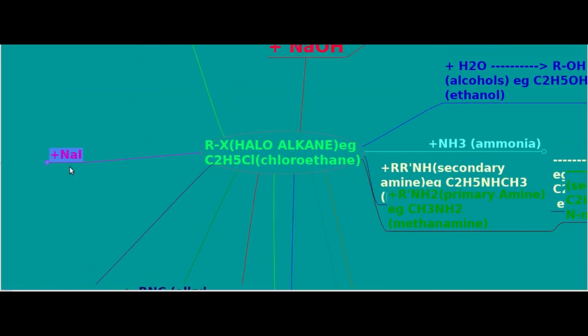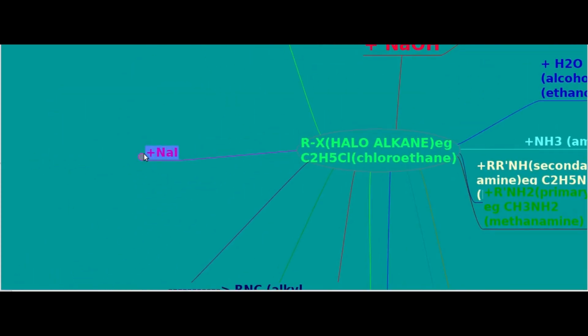And the next is sodium iodide. If sodium iodide is the nucleophilic reagent, the product is alkyl iodide, iodoalkane. It is the halogen exchange reaction. We have studied the preparation by halogen exchange reaction. That is, iodoalkane will be the product. If C2H5Cl is the haloalkane with sodium iodide, it forms C2H5I. Chlorine is replaced by iodine and forms iodoethane.